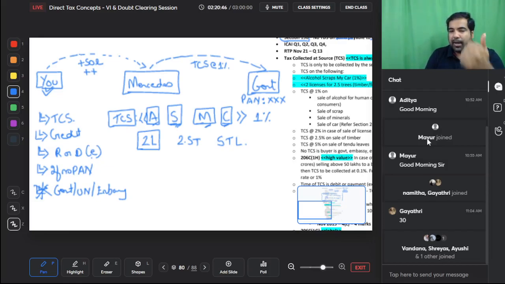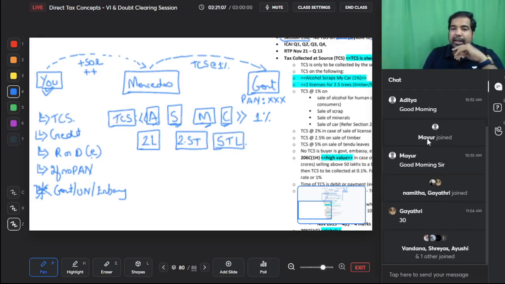So license of parking lots, tolls, mines, etc. Whenever you are selling timber, let's say you are selling timber worth 10 lakhs to a furniture manufacturer, you will collect 10 lakhs plus you will collect 2.5%. And whenever you are selling tendu leaves, which is used to make beedis, you will collect the money.